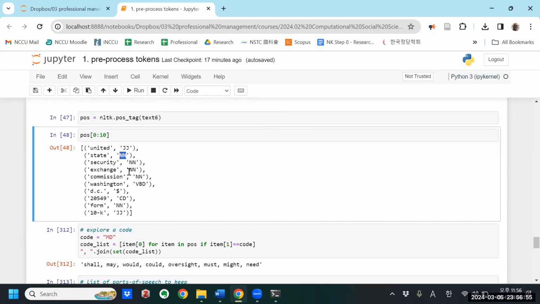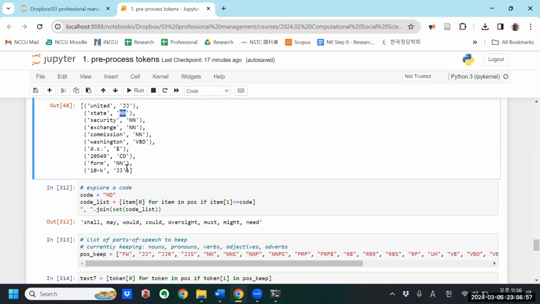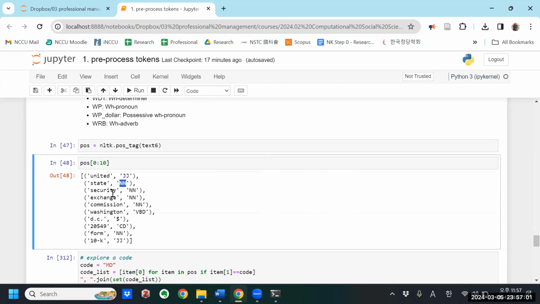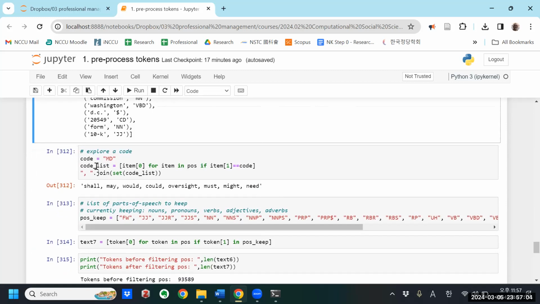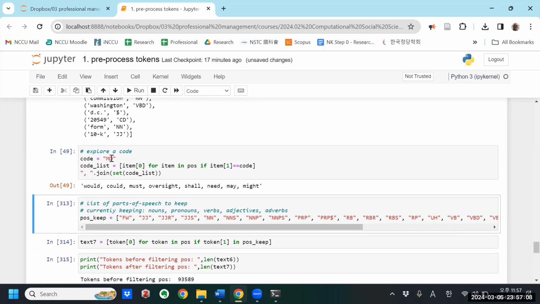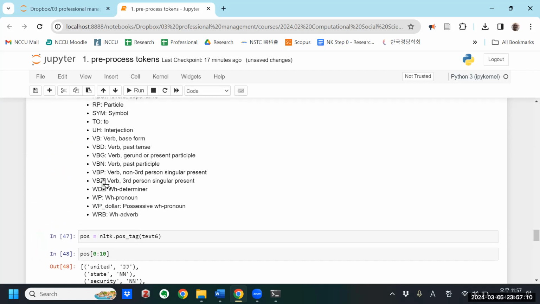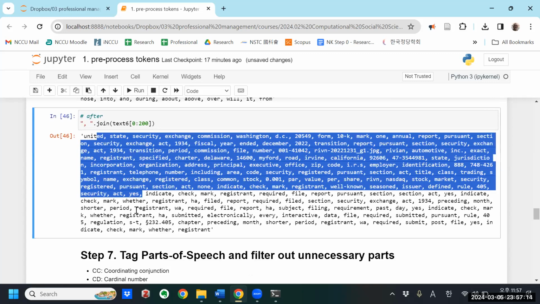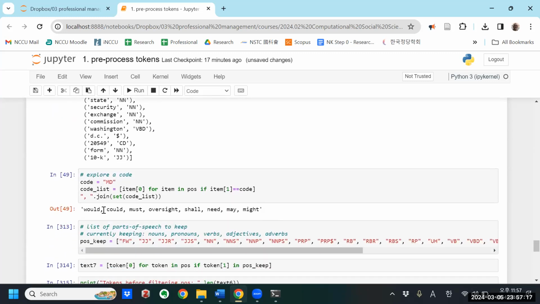So you can look at, like, MD. What is MD? Modal. So what is modal? If you want to find that, you can type in MD here, and it'll show you all of the MD words in our list of tokens here, which include would, could, must, oversight, shall. So are these words that I want to keep in the analysis? I don't think I need these, right? So I'm going to exclude MD.